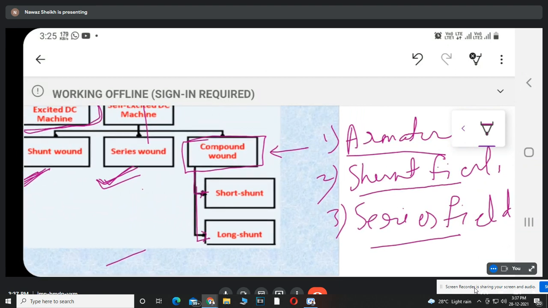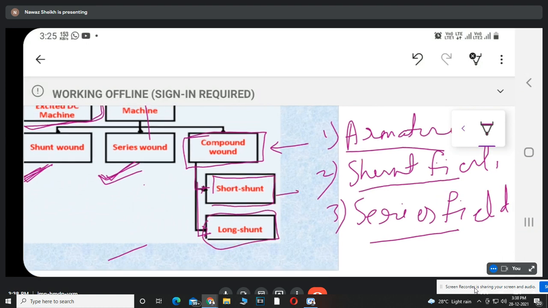So now short shunt compound motor and long shunt compound motor. So in case of short shunt compound motor, the armature winding and series field windings are connected in series, whereas the shunt field winding is connected across the armature circuit only. That's why this motor is called as a short shunt compound motor.